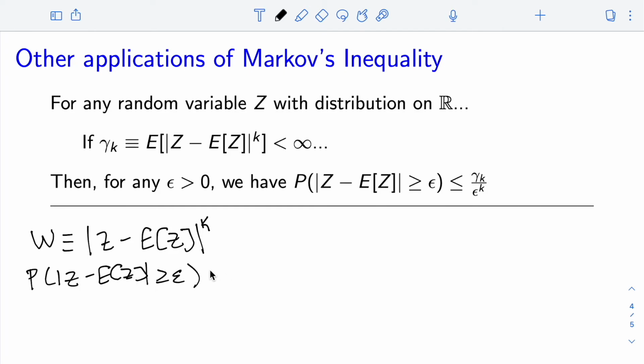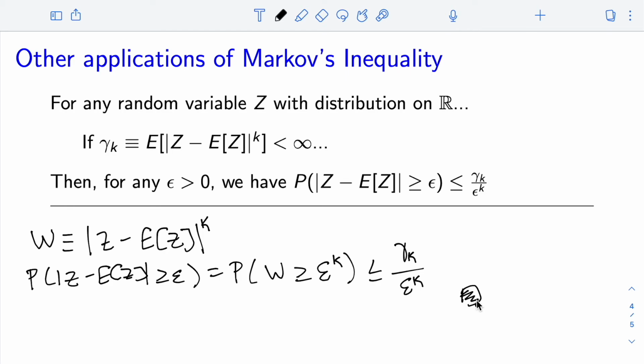Well, take both sides to the kth power. So this is just equal to the probability that w is greater than or equal to epsilon to the k, which now, applying Markov's, is less than or equal to the expectation of w, which is gamma k, divided by epsilon to the k. Right? And probably I should have written this more formally, but that completes our proof.